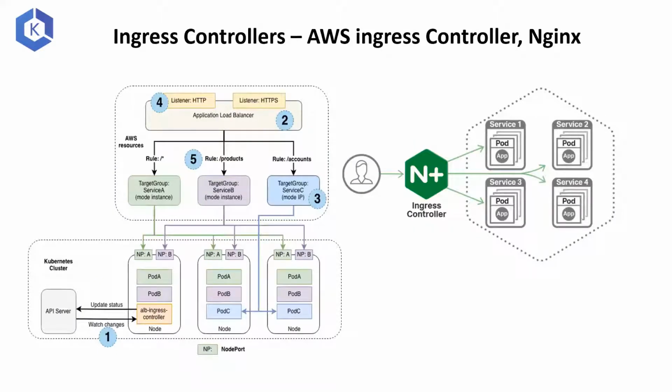Then ingress controller, like I was telling you in the beginning, if you have your applications running inside your EKS cluster, and if you want to expose it to the world on the internet, you need a service called an ingress controller, which acts as a broker between your service endpoint and the public internet. So what it does is it takes the traffic coming from the internet and it takes it down to your service, which is running on a node.